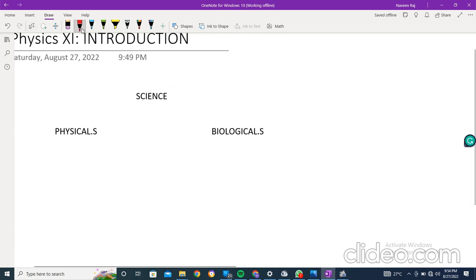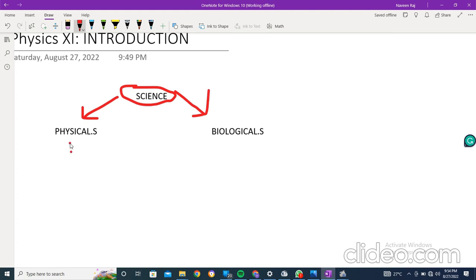So from here what I want to say is that science is divided into two main branches. The one is the physical science, the other is the biological science, right?